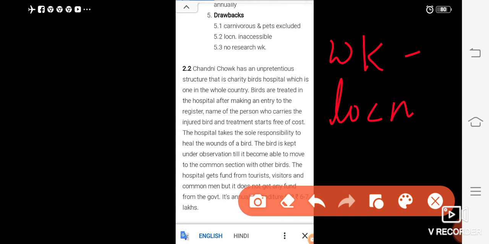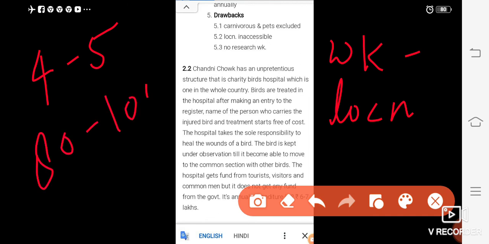After that you have to make a key to abbreviations; 4 to 5 abbreviations should be there. But you have to use these abbreviations in your notes. And the summary should be 80 to 100 words. This is the second part.